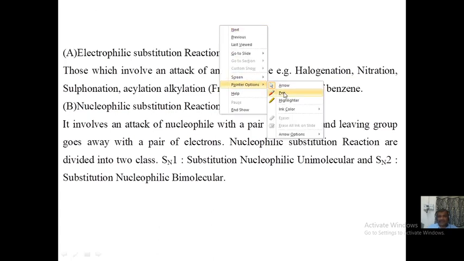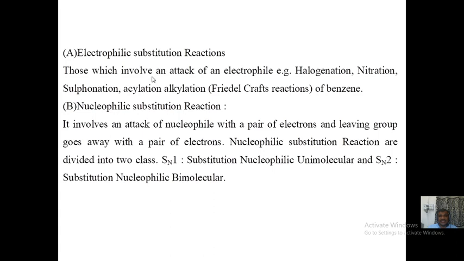One more identity, friends. Electrophilic substitution reactions are those which involve an attack of an electrophile. I told you nitration, halogenation, sulfonation, Friedel-Crafts reaction, etc. What do we know? Nucleophilic substitution reactions are those, right, which involve attack of a nucleophile. The nucleophile comes with a pair of electrons and the leaving group goes away with a pair of electrons. We are going to see that reaction-wise.